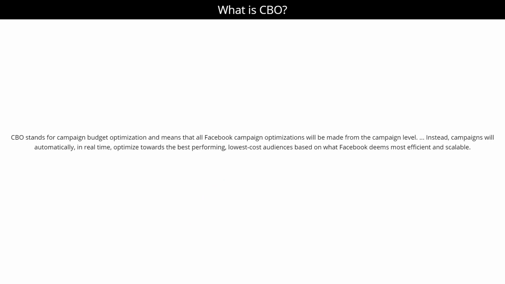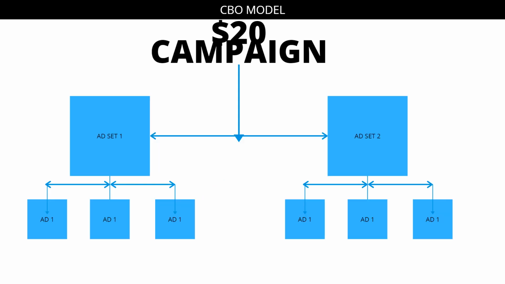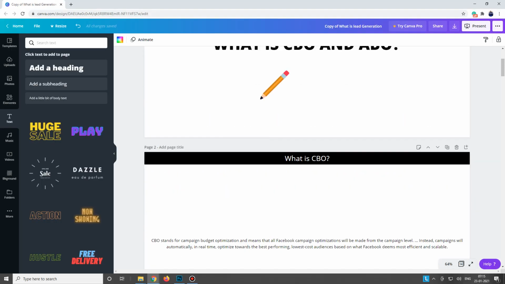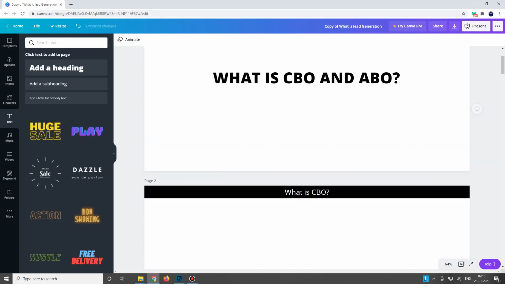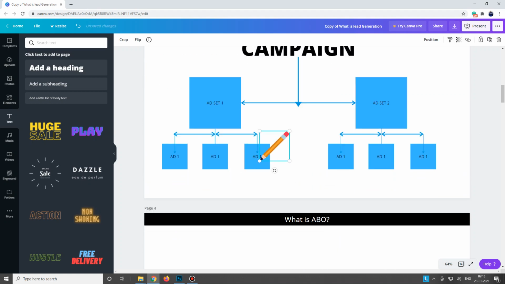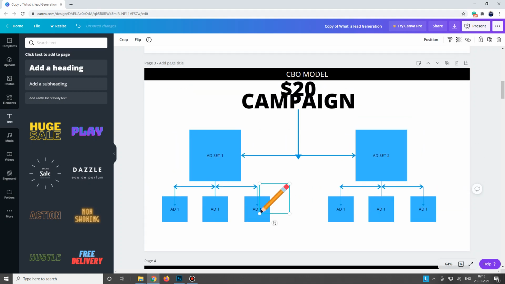Okay, so here is the chart which I have created. Let me pick up my pencil again. So this is the campaign. This is your ad set 1. This is your ad set 2. As I told you, you can create many ad sets and many ads in one campaign, as I showed you. Just repeating again, so maybe you don't get confused with this.